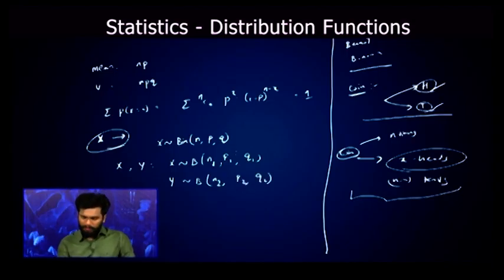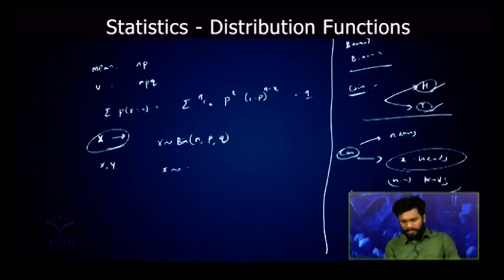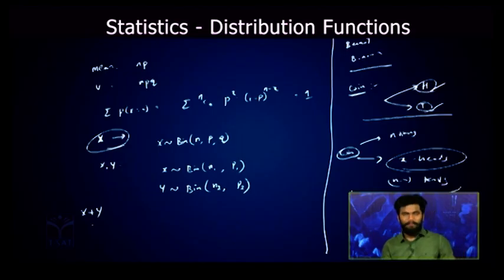Basically we represent only n1, p1, and mostly we don't include q here. Now x plus y, when you add two random variables, it won't follow binomial distribution unless there is one condition.